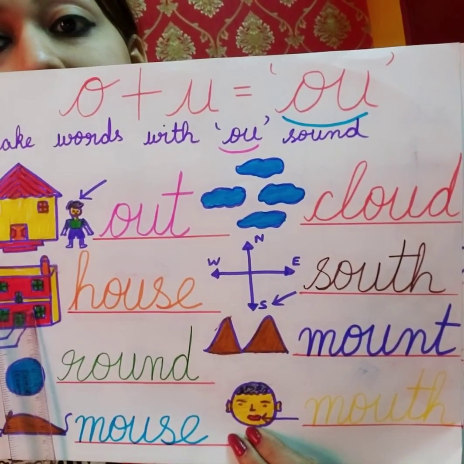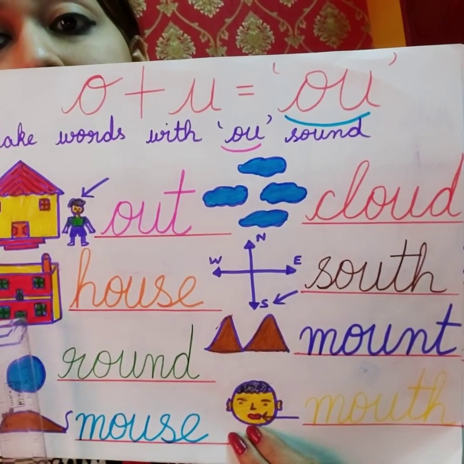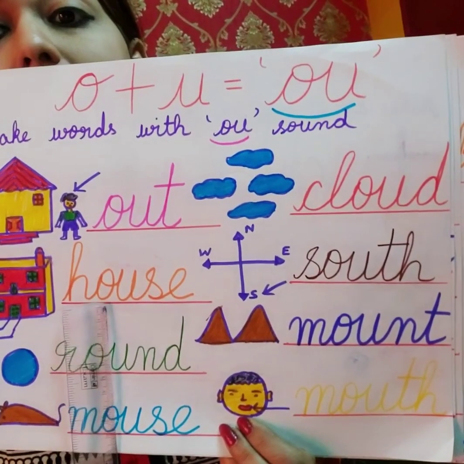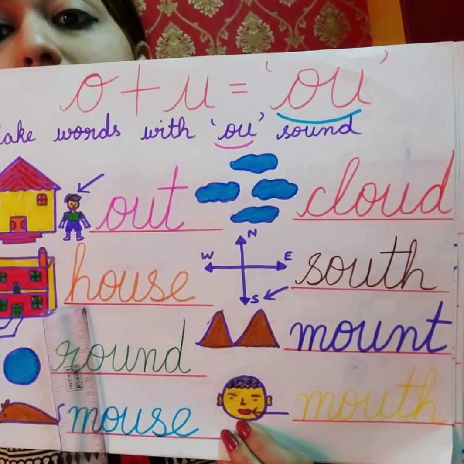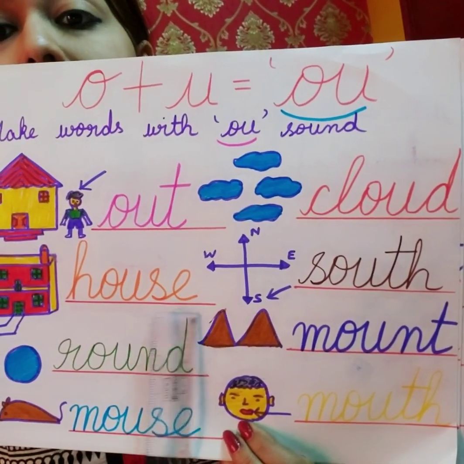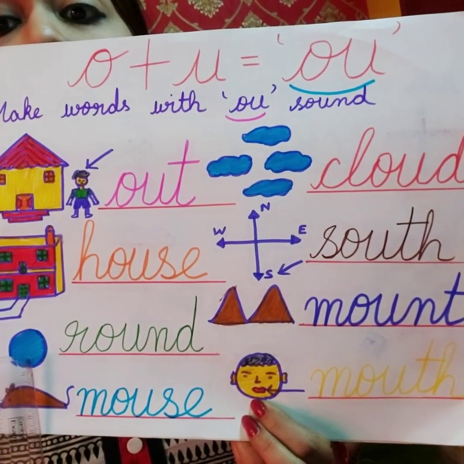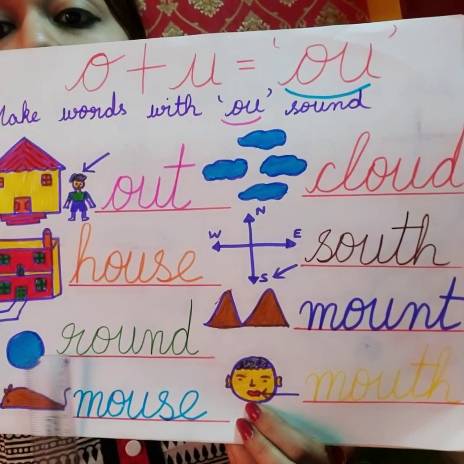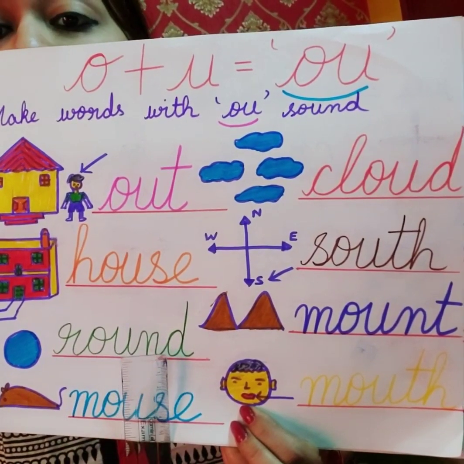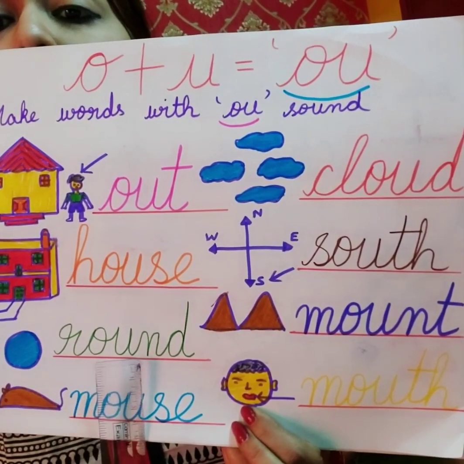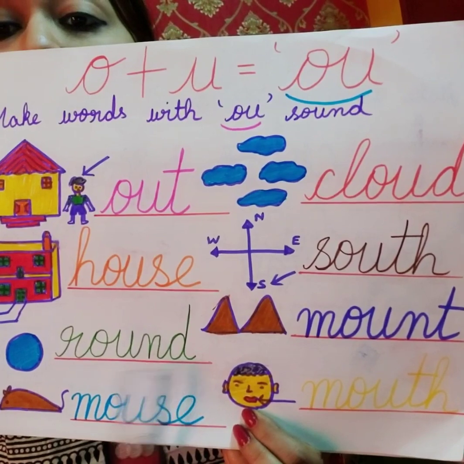See, what is this? This is house. This is round, a round shape.